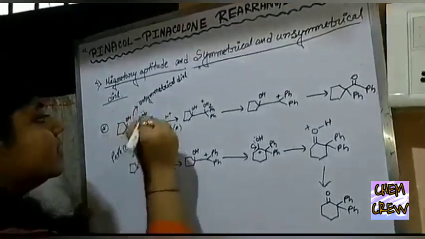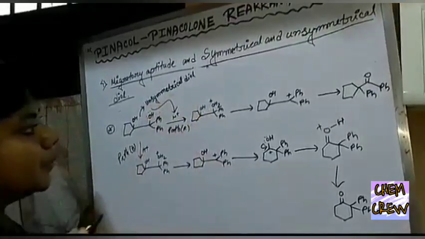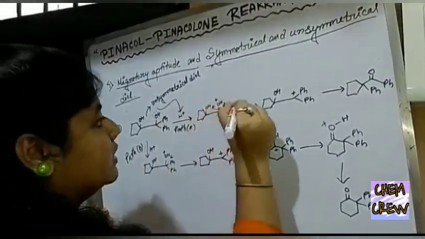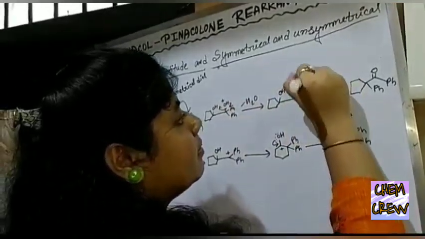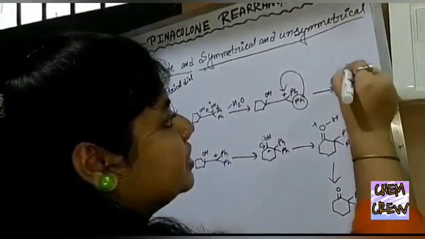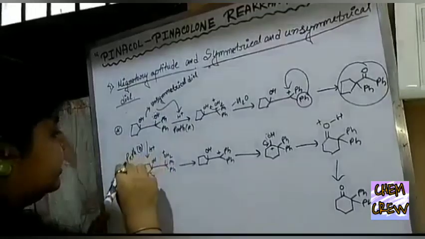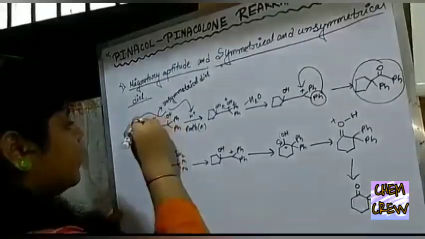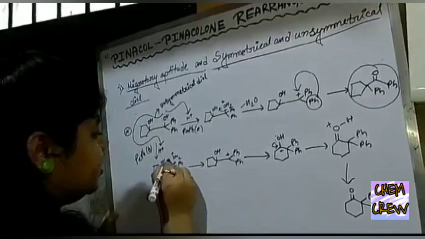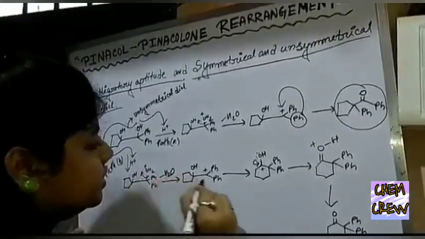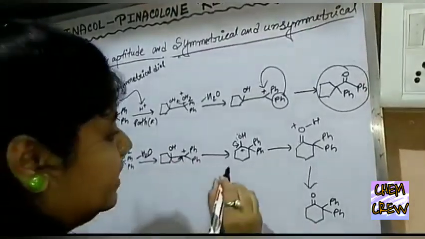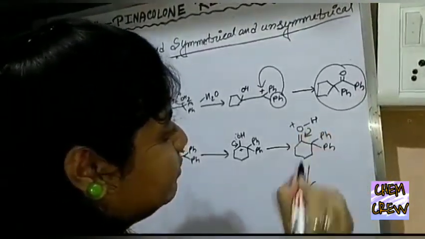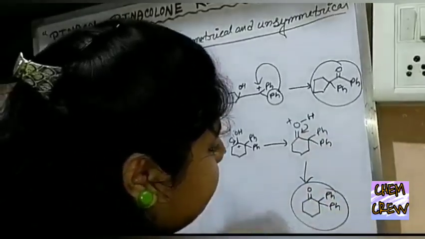And the mechanism is, as usual, the hydroxyl group is protonated, a water molecule is removed from the compound. Then here the positive charge, the phenyl group migrates, and after deprotonation, this compound we receive. And in the case of path B, protonation, water molecule removed. Here the positive charge, but here bond shift occurs. And then after deprotonation, we receive this product.